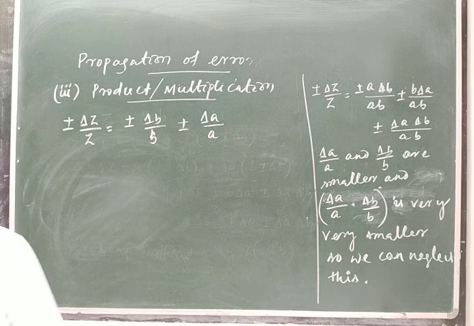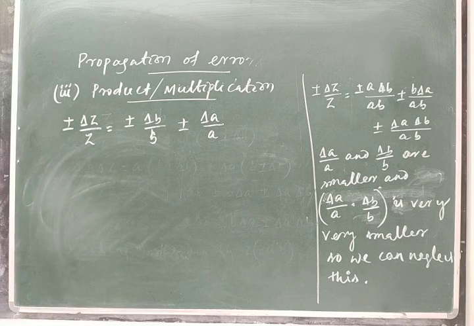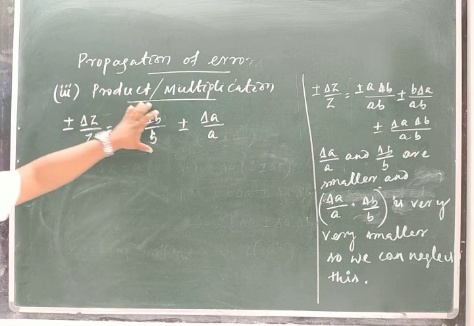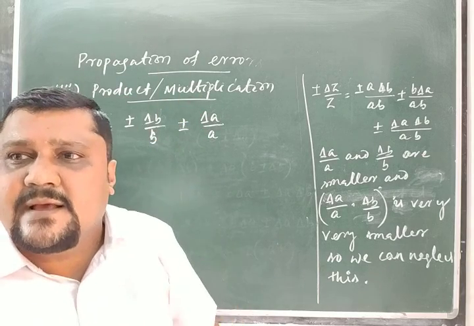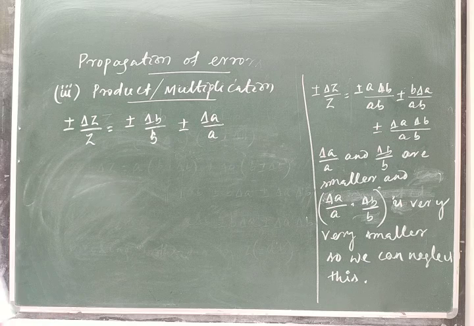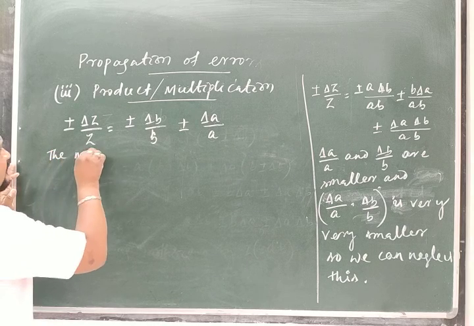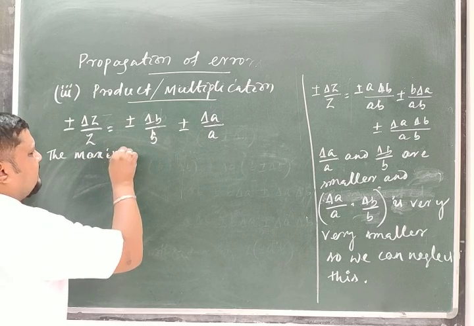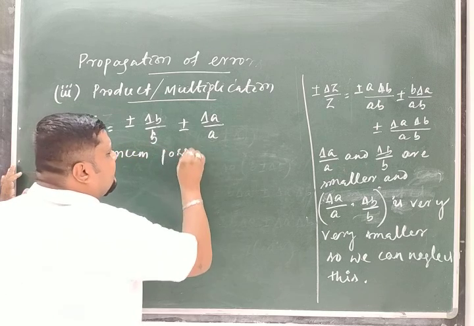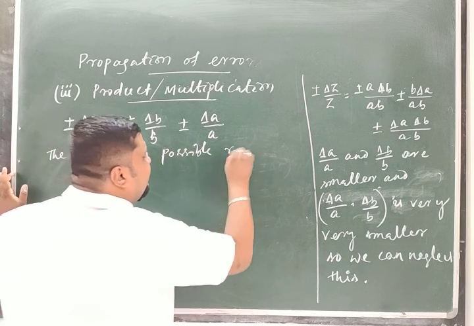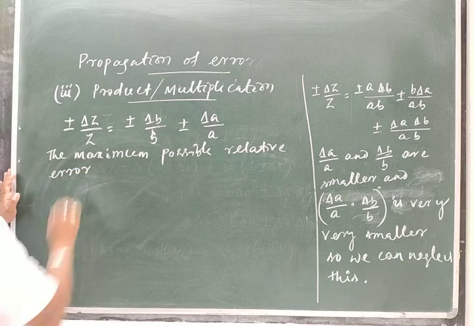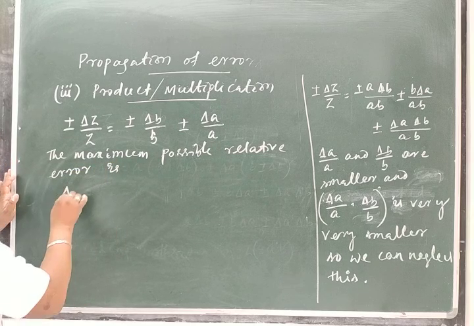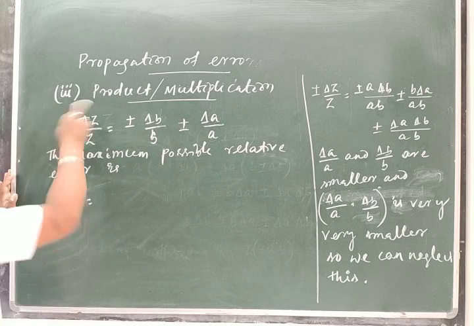Now what is this called? Delta Z by Z is called the relative error. Delta B by B is the relative error in B, and delta A by A is the relative error in A, right? So the maximum possible relative error, what is the maximum of delta Z by Z?